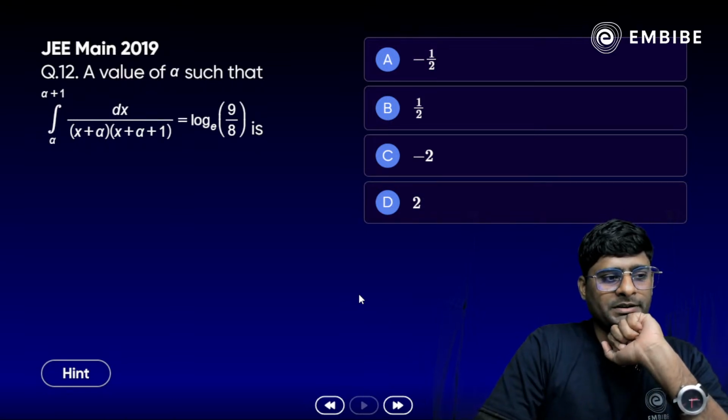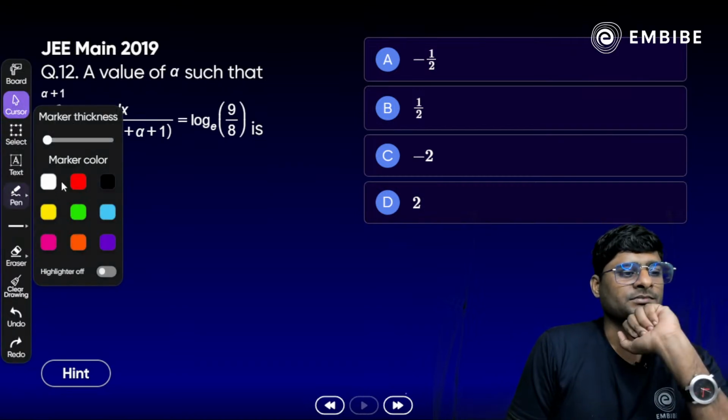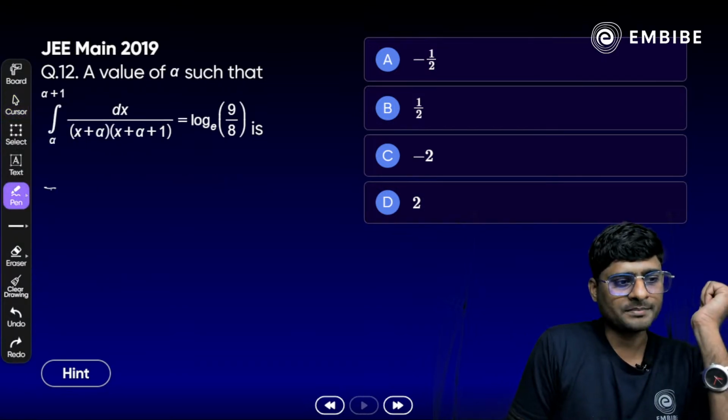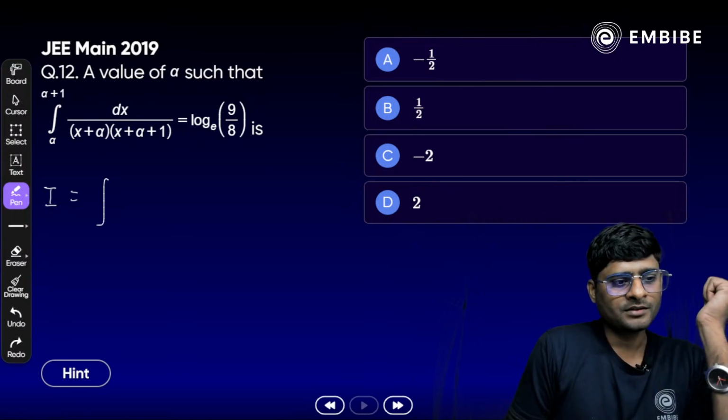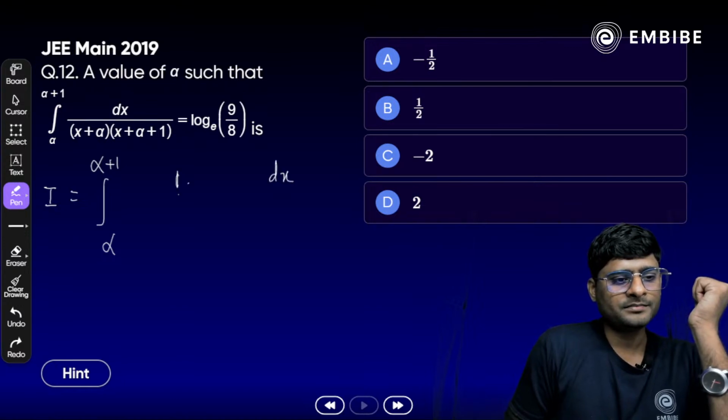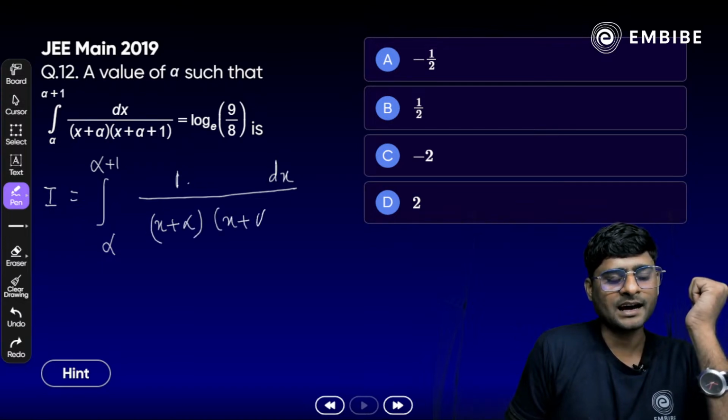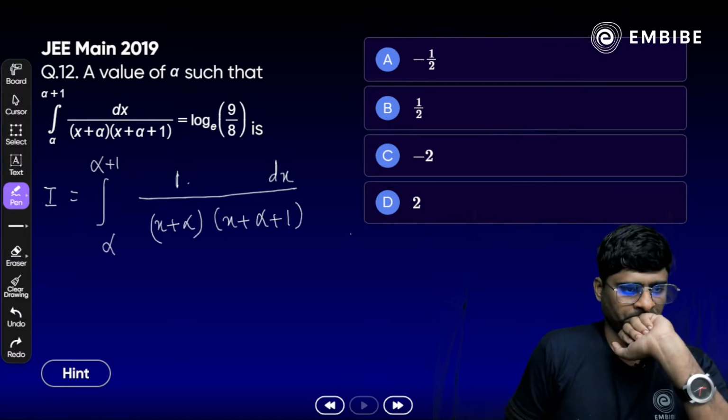Can we apply the king property here? Okay, देखा लो क्या, एक छोटी सी अप्रोच और आपका आंसर आपके सामने। I is equal to what we have here? Yes, integration alpha to alpha plus 1, dx by x plus alpha and x plus alpha plus 1 here.